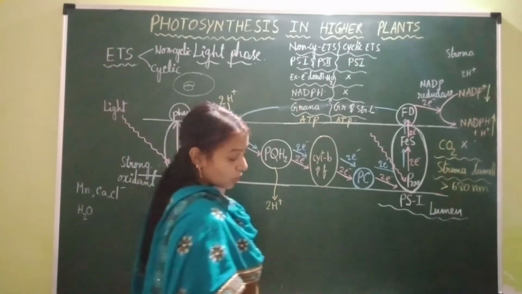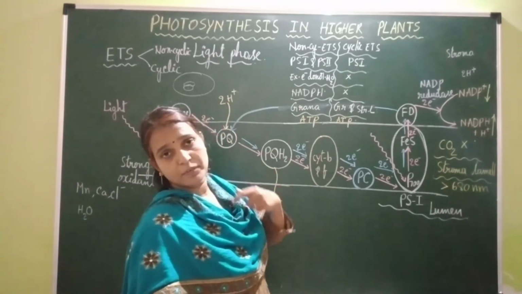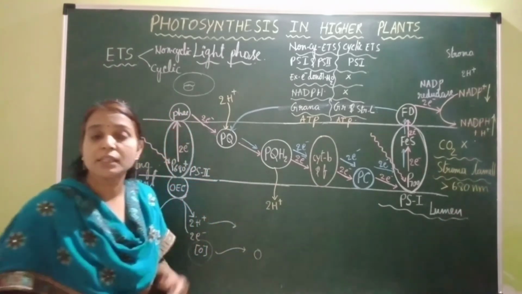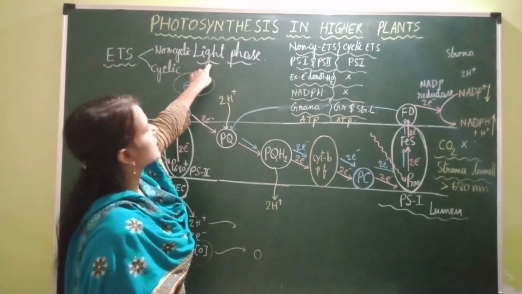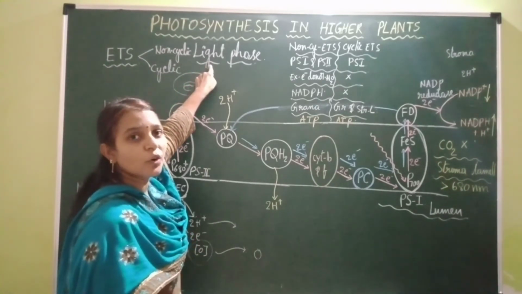So what is this synthesis of ATP called? Synthesis of ATP from ADP and inorganic phosphate is called phosphorylation, and now that phosphorylation is taking place in the presence of sunlight, and hence it is called photophosphorylation.